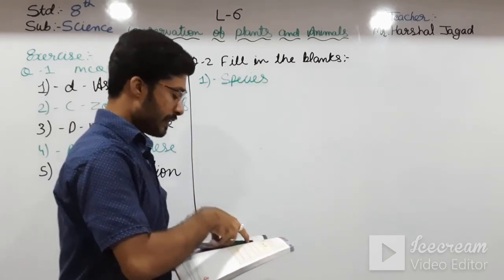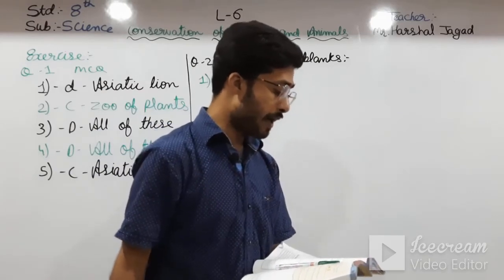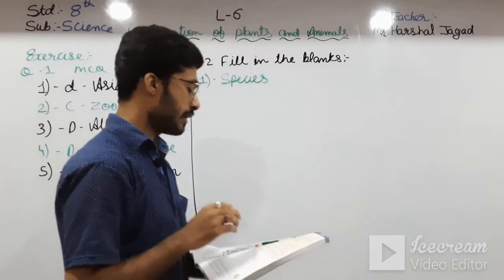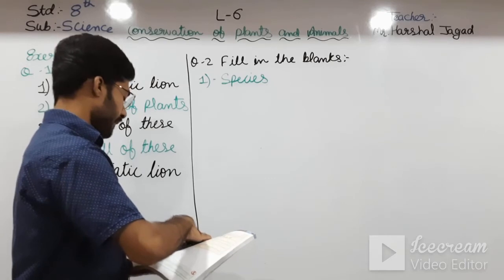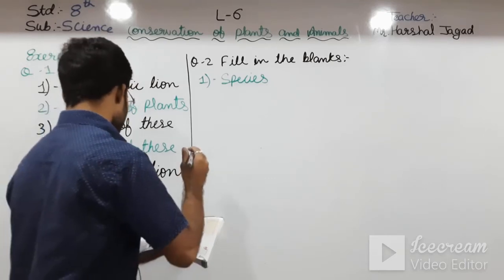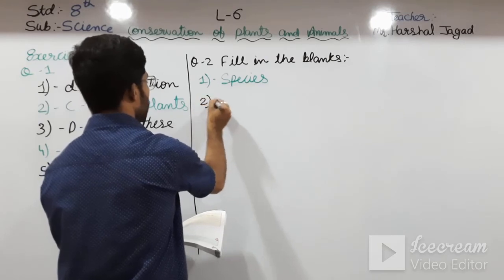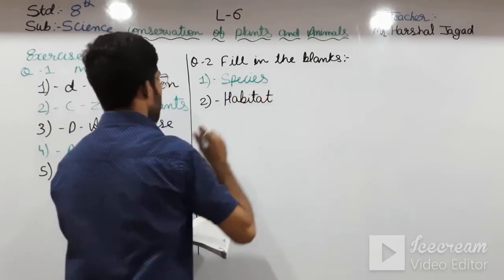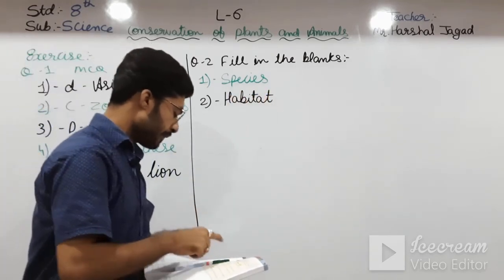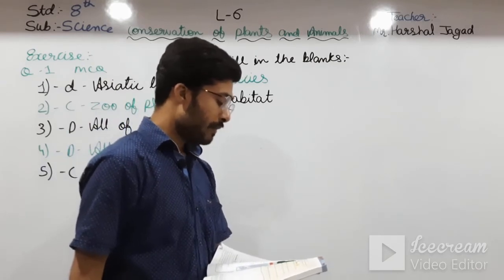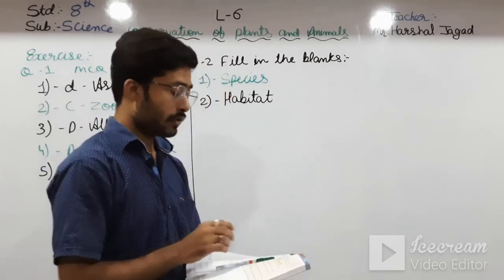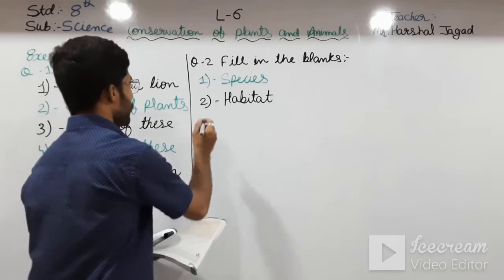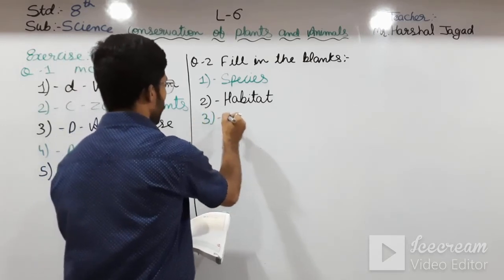Now going to the second one: a natural area where an organism thrives and multiplies naturally is termed its habitat. Second one is habitat. Going to the third one: dash of plants helps to bind the soil particles together. So which part, roots or stems? So in that comes roots. Third one comes roots.